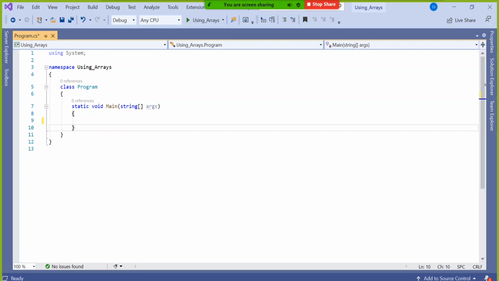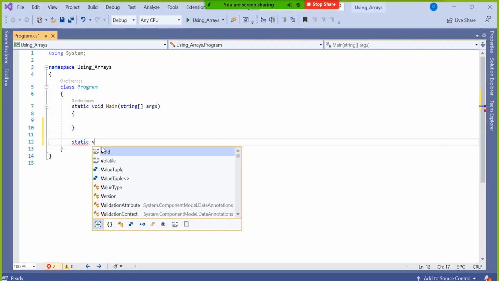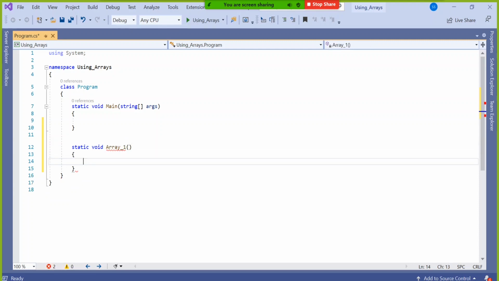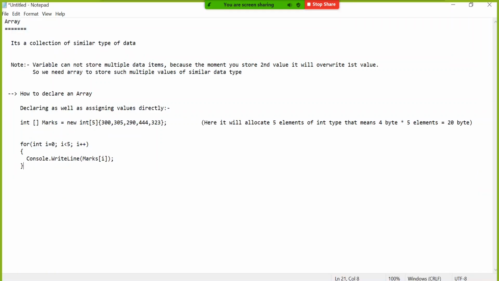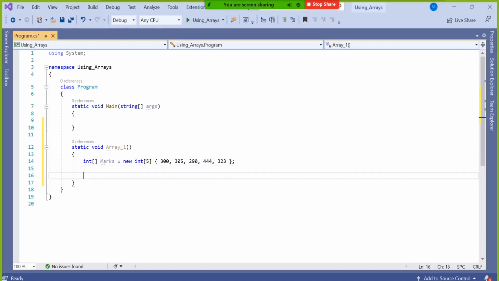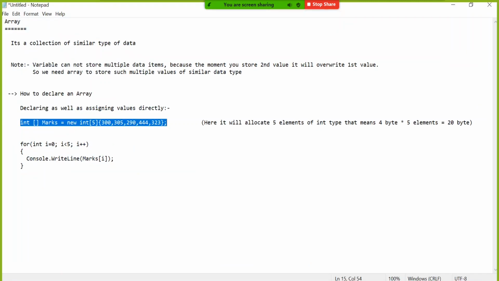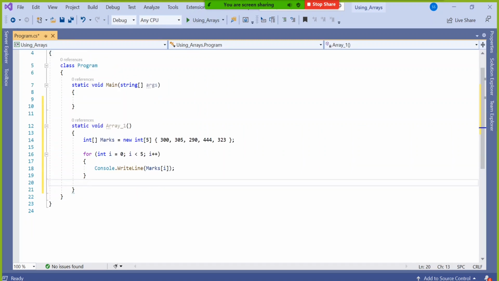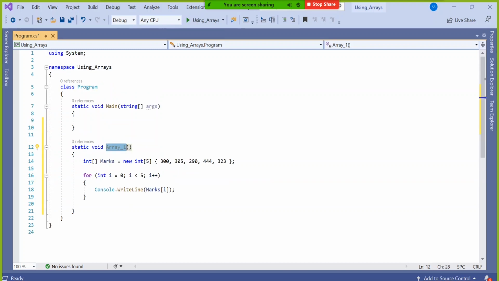So let's go for a function called array_1. For each program I will give a number: 1, 2, 3, 4, like that. We will discuss a very simple array which directly has 5 values and displays them. Let's copy this loop also. First let's understand the for loop, which we already have an idea about, then we'll go to the foreach loop. Call this function in main.